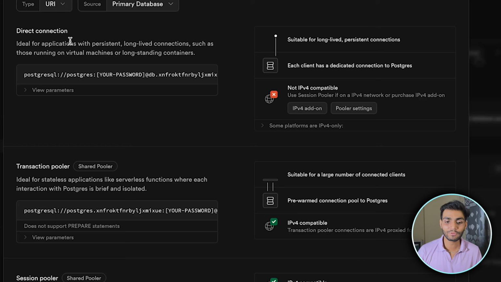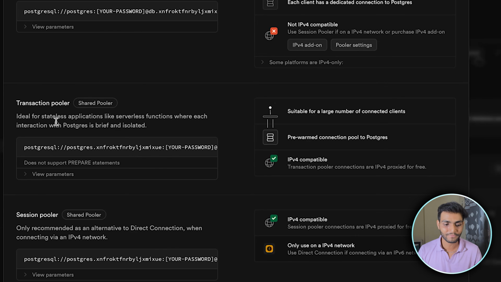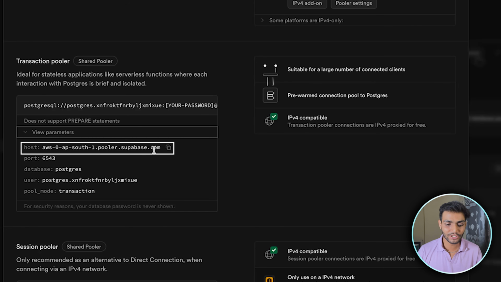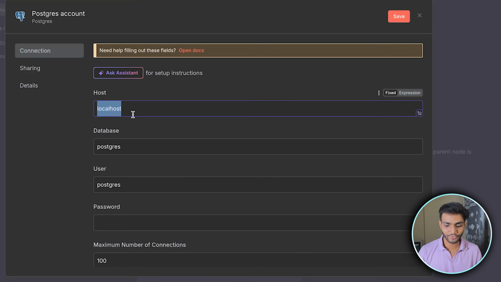Direct connection we don't require, because a direct connection makes a persistent connection, but our requests will be coming and going. So for that we'll require the transaction pooler over here. When we click on view parameters, we can see all the parameters which are required in n8n. So let's click on host, copy, and now paste it over here.